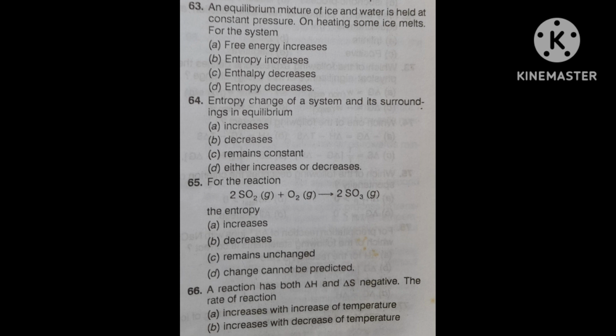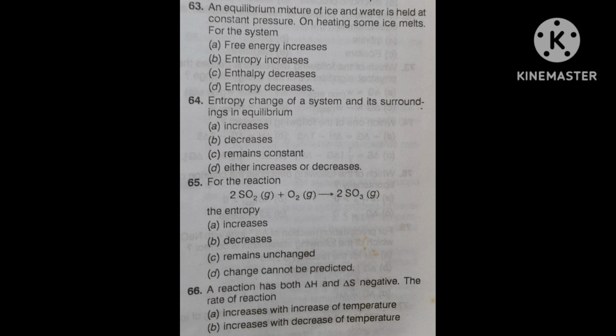Then it will decrease. Here, the correct answer I told you: entropy of this reaction decreases. You must remember that there is only one gaseous product while there are two reactants. On the reactant side two reactants are there, but on the product side only one.